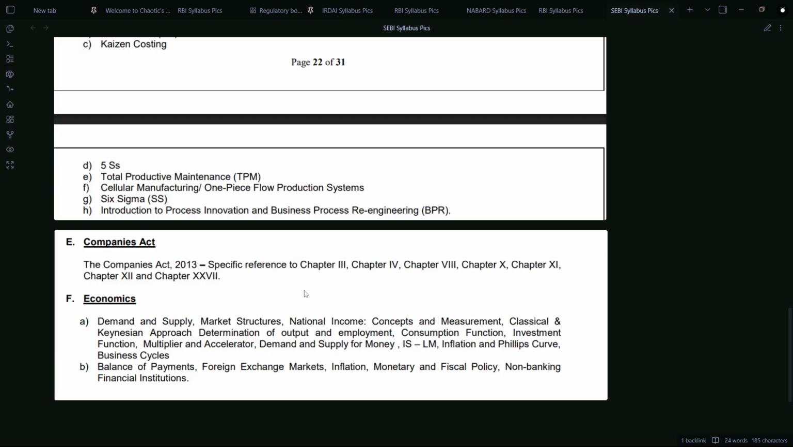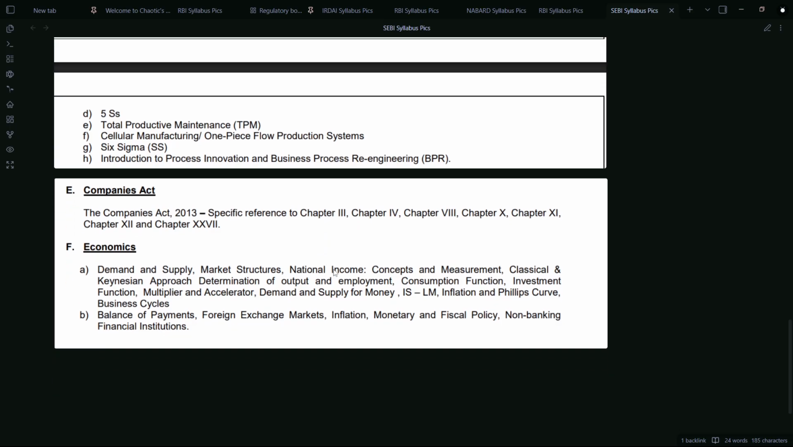Okay. Companies Act, there are certain specific chapters given in the Companies Act, but again, certain direct one-line questions are asked in the exam in phase 2 and phase 1 from this Companies Act chapter.